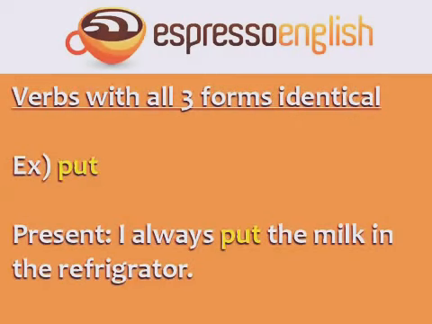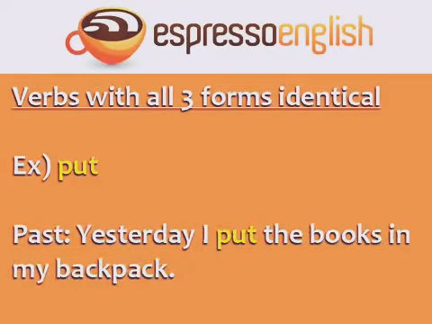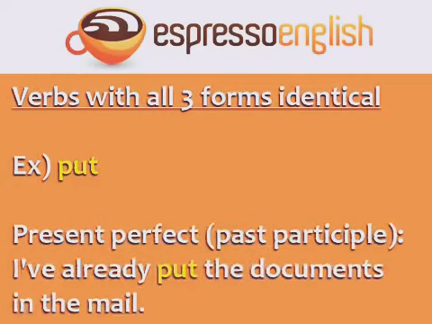One example is put. Present: I always put the milk in the refrigerator. Past: Yesterday I put the books in my backpack. The present perfect uses the past participle form: I've already put the documents in the mail.